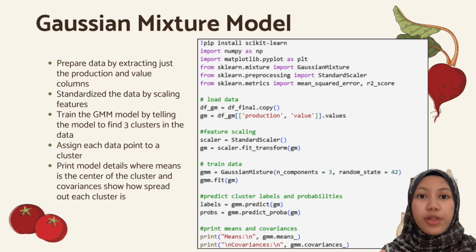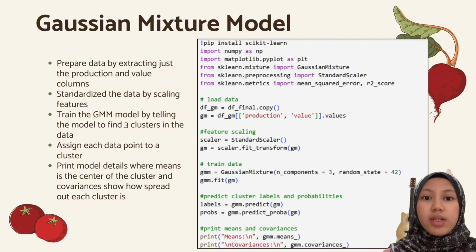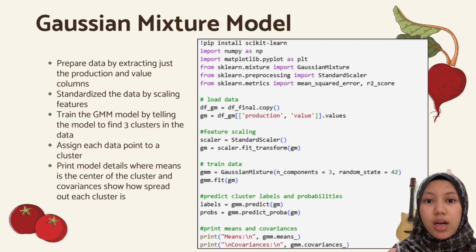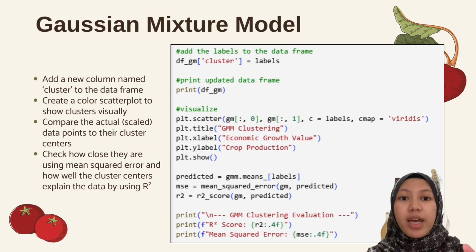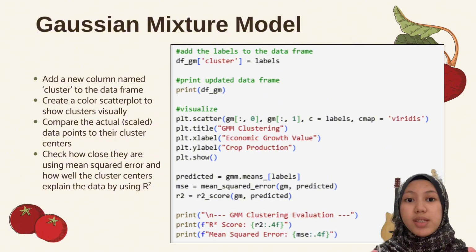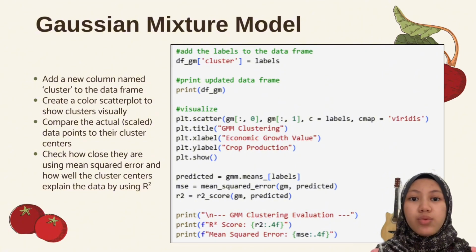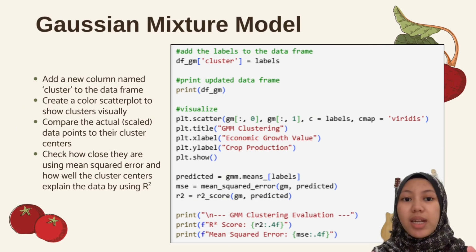Okay, so for our fourth modeling, we use Gaussian mixture model clustering. First, we prepare data by extracting just the production and value columns. Then after that, we train the GMM model by telling the model to find only 3 clusters in the data and assign each data point to a cluster. And then we create a color scatter plot to show clusters visually and compare the actual scaled data points to their cluster centers. Also, we check how close they are using mean squared error and how well the cluster centers explain the data by using R-square.